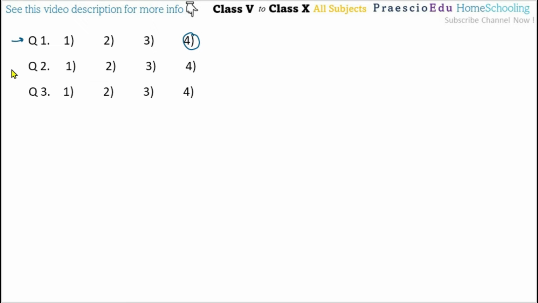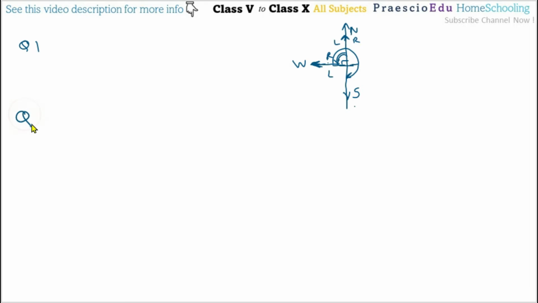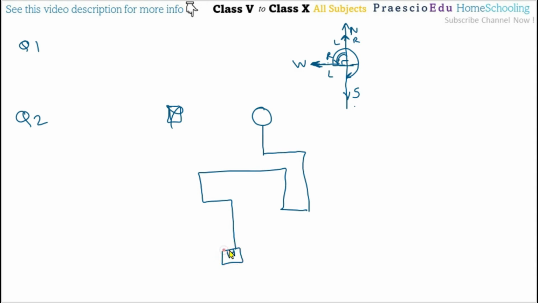Now question number 2: Manorama travels from her home to the garden. Suppose this is the house of Manorama. She traveled from her home to the garden. Her journey is shown in the adjoining figure. So her journey is here. H is for home, and here G is for the garden. Her journey is shown in the adjoining figure.